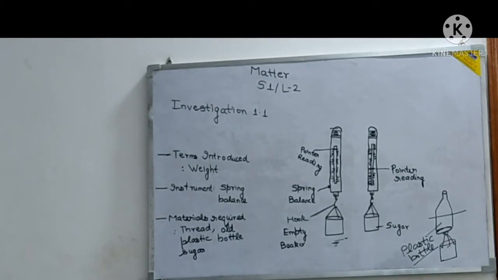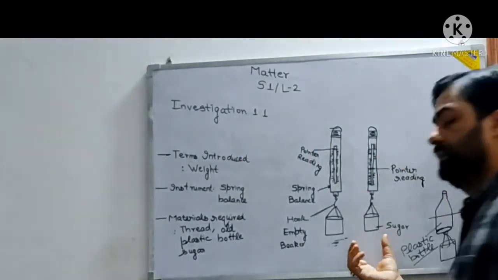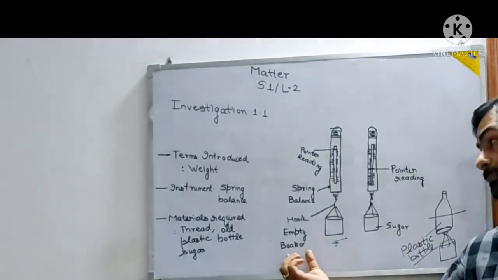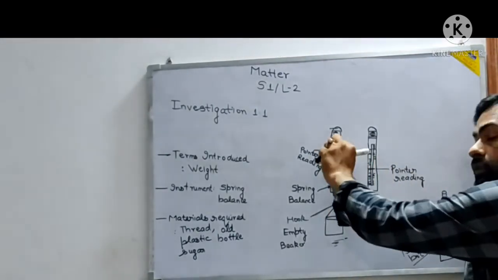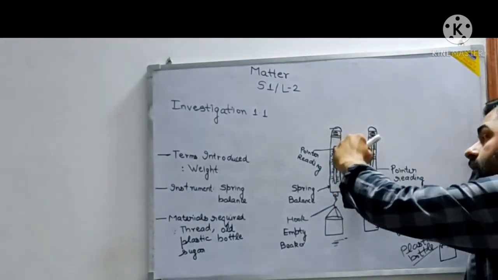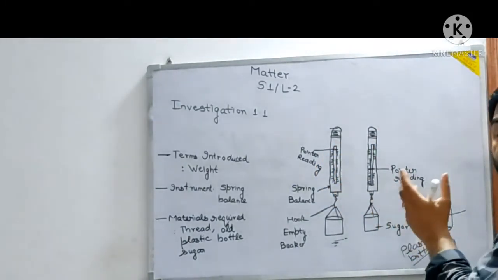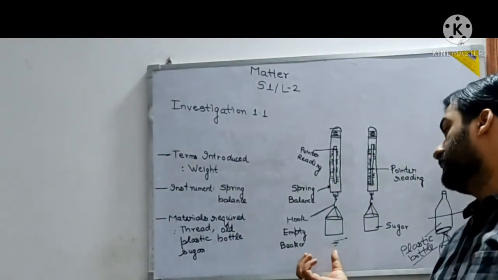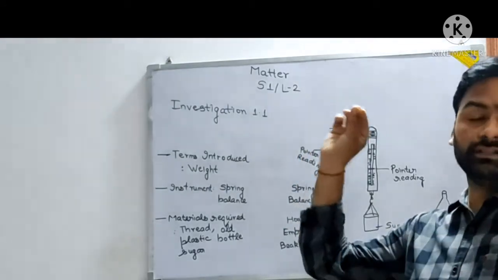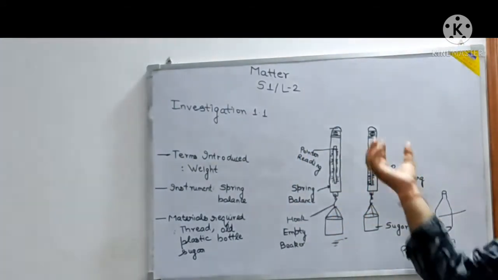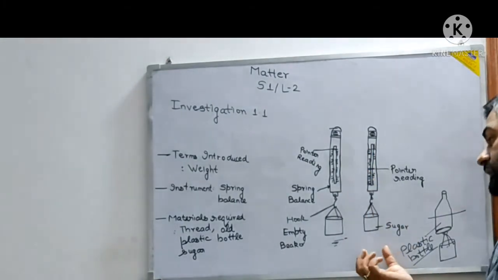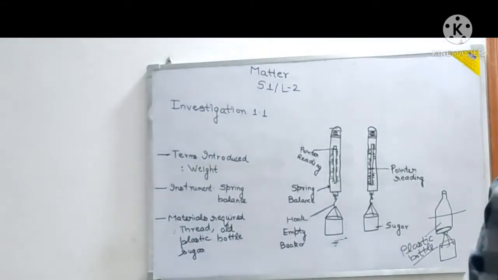Now this movement is not a very small movement, so it is a good reading it is showing. That means there is comparatively more weight. Compared to the empty beaker, where the pointer had moved only one small division, here there is some weight we can see on the spring balance. With the empty beaker, there was very little movement, but here the movement of the pointer of the spring balance is quite much. When we are putting sugar into that, what does it show?